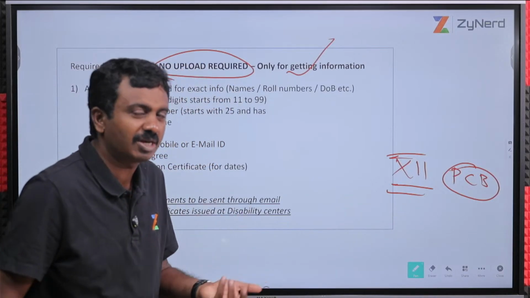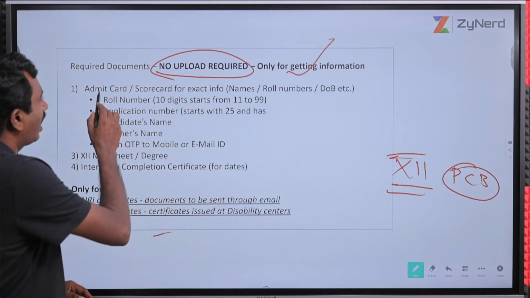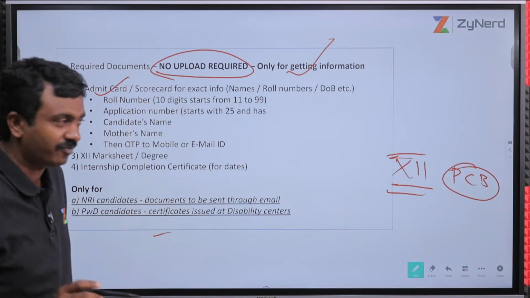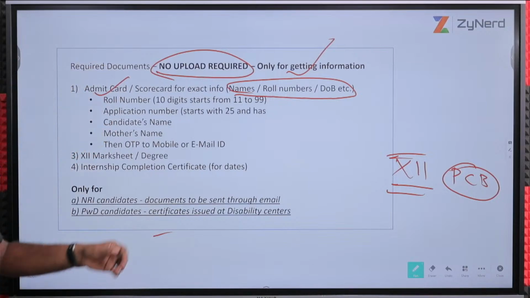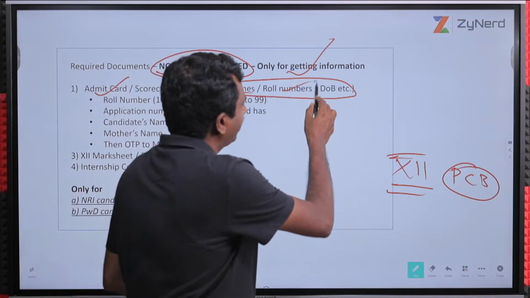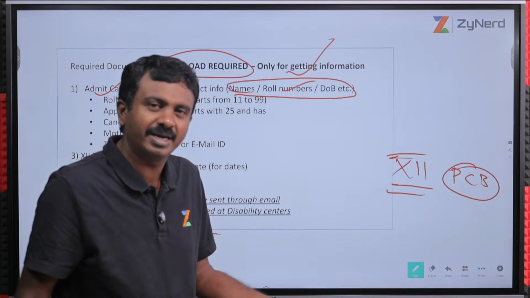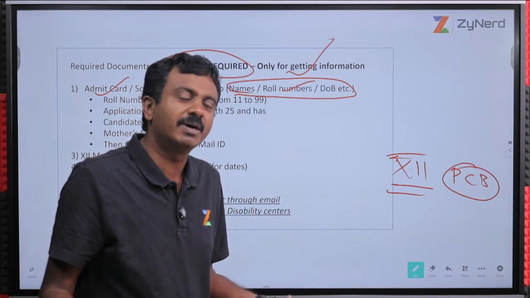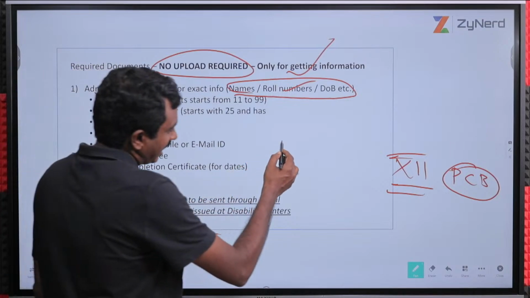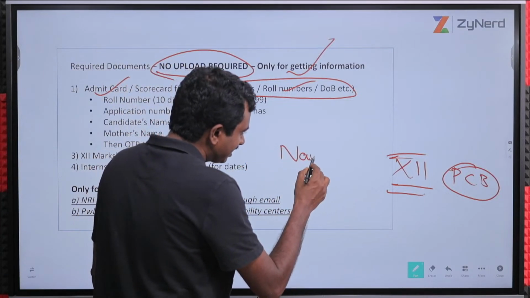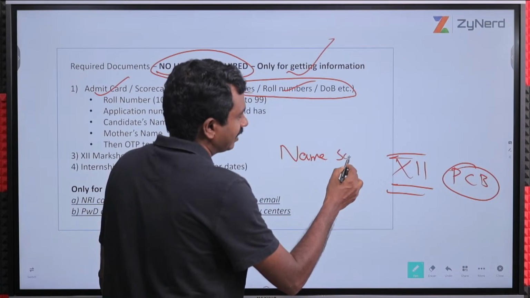Do I need to upload my 12th mark sheet? No, nothing is required. So the admit card or scorecard is required for exact information like name, roll number, date of birth, etc. Why is the admit card required for that? I know my name, my date of birth, my roll number. Is it required? Yes, because you will have to enter your name exactly as in your scorecard.